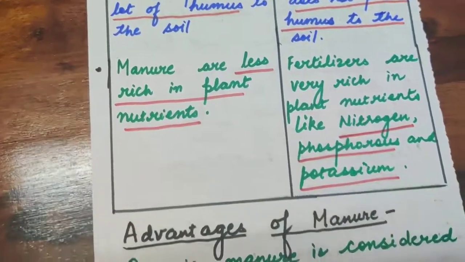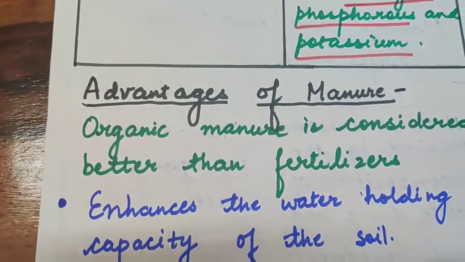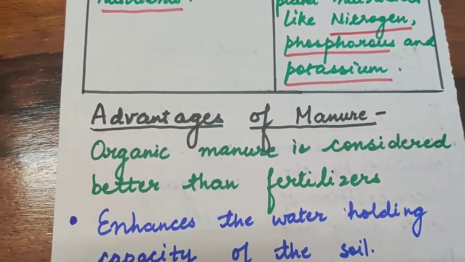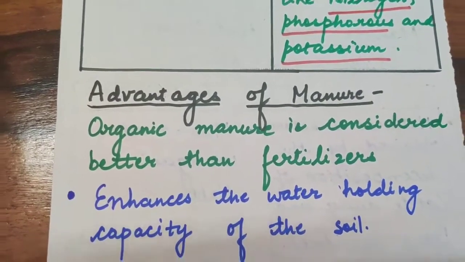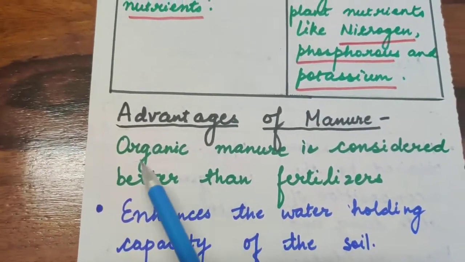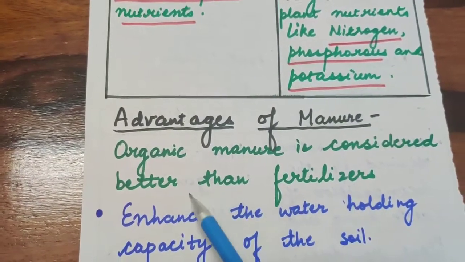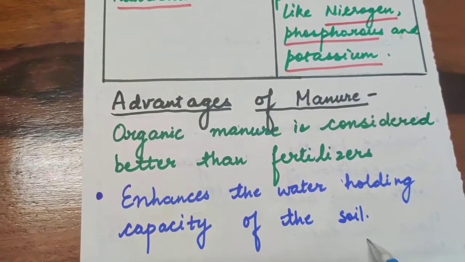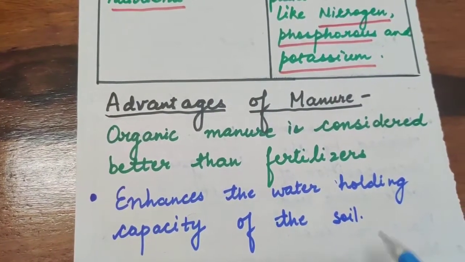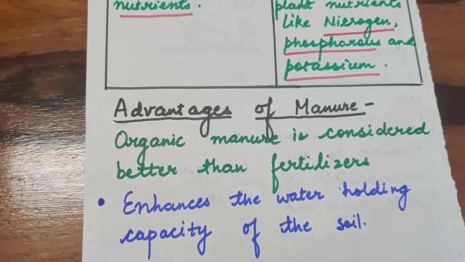After this, we will move to the advantages of manure. What are the advantages of manure? Organic manure is considered better than fertilizers. It enhances the water holding capacity of the soil.